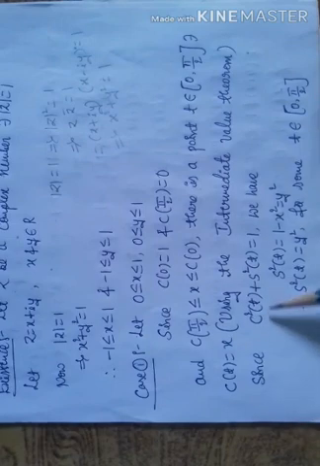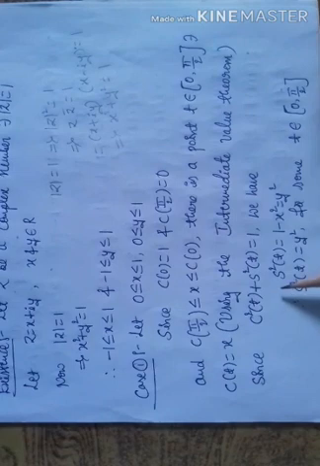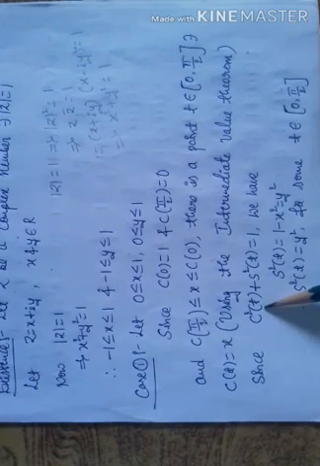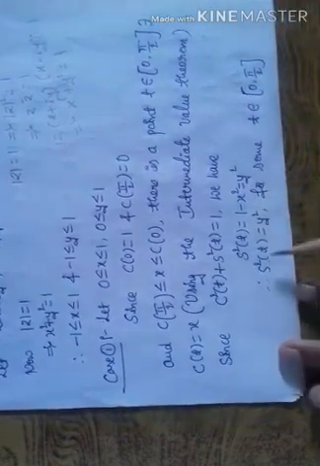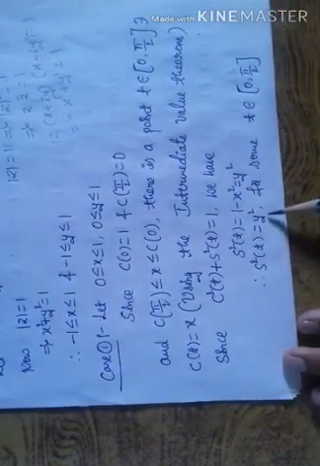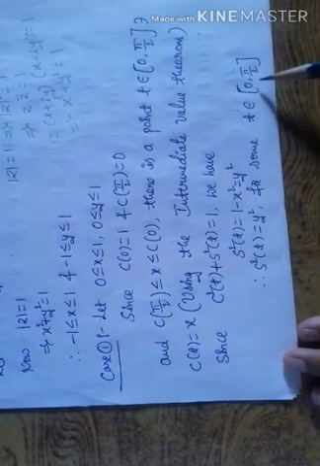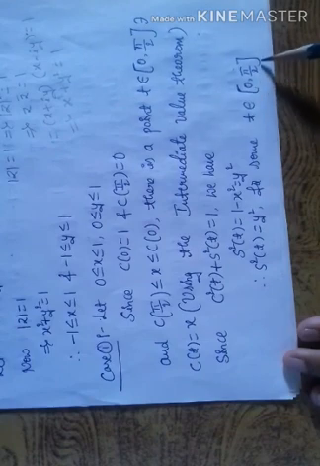Since c squared of t plus s squared of t is equal to 1, simplifying, s squared of t is equal to 1 minus the value x squared. So 1 minus x squared is equal to y squared, because x squared plus y squared is 1. Therefore, s squared of t is equal to y squared for some t belonging to the closed interval [0, π/2].